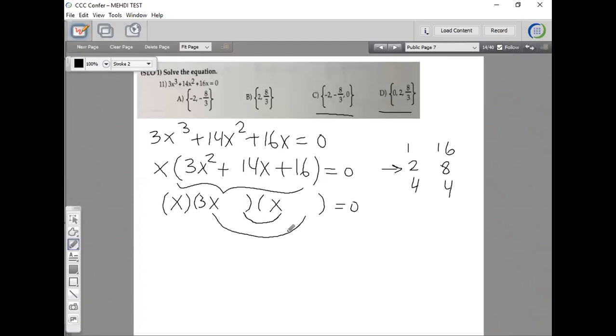So if I put 8 here and 2 here, and multiply the two closest terms, I get 2x. If I multiply the two furthest terms, what do I get? 24. Can I make 14 out of that? No, right? So what that means is sometimes you can switch this around. You can put 8 over here, 2 over here. It's called trial and error, right? So that gives you 8x, and that gives you 6x, right?